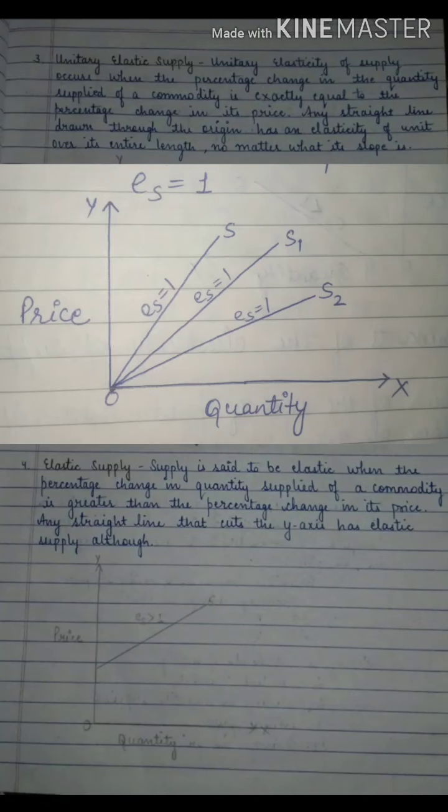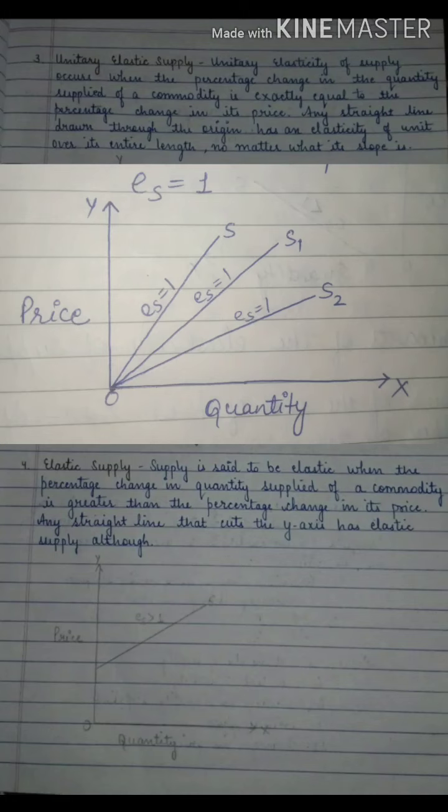Now perfectly inelastic supply, the same you can check out with the diagram. See, supply, that is quantity supplied, is shown by a vertical line which is parallel to the y-axis.